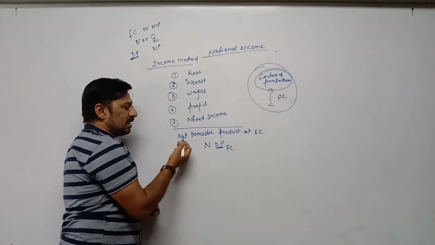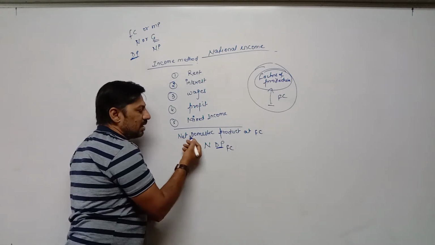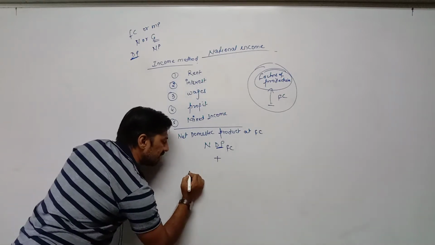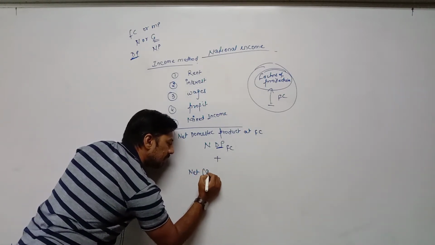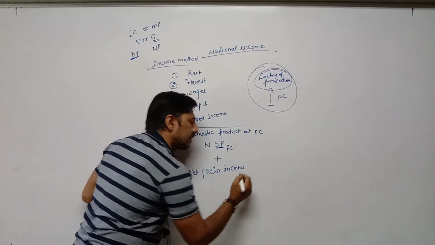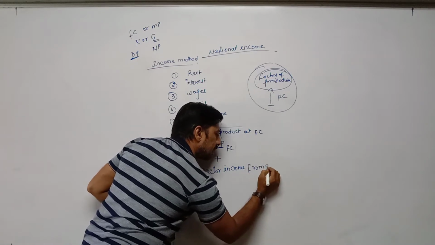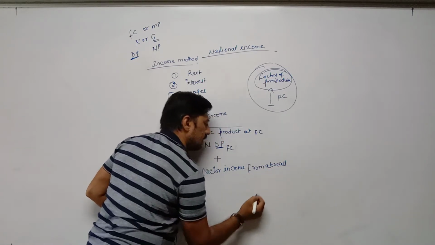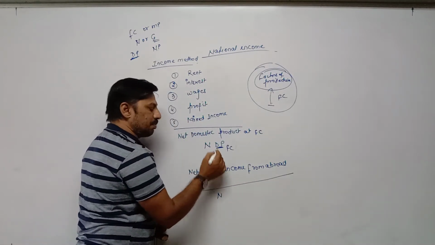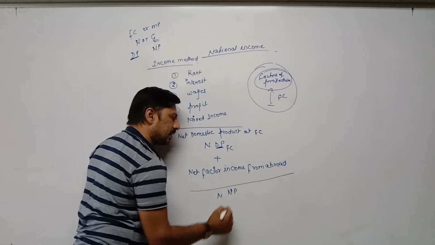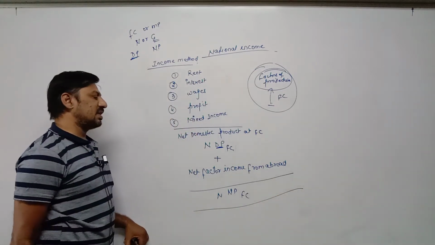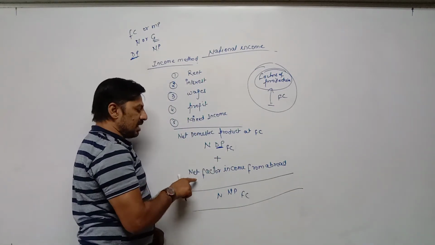NDPFC. After getting NDPFC, meaning net domestic product at factor cost, if we add net factor income from abroad, N remains N, DP becomes NP, and factor cost remains factor cost, meaning it becomes NNPFC. So NDPFC plus net factor income from abroad.